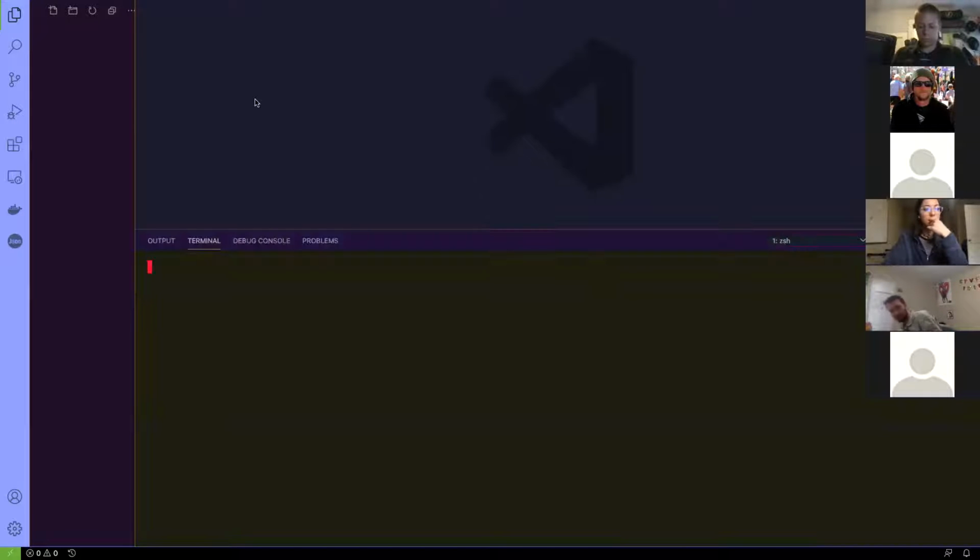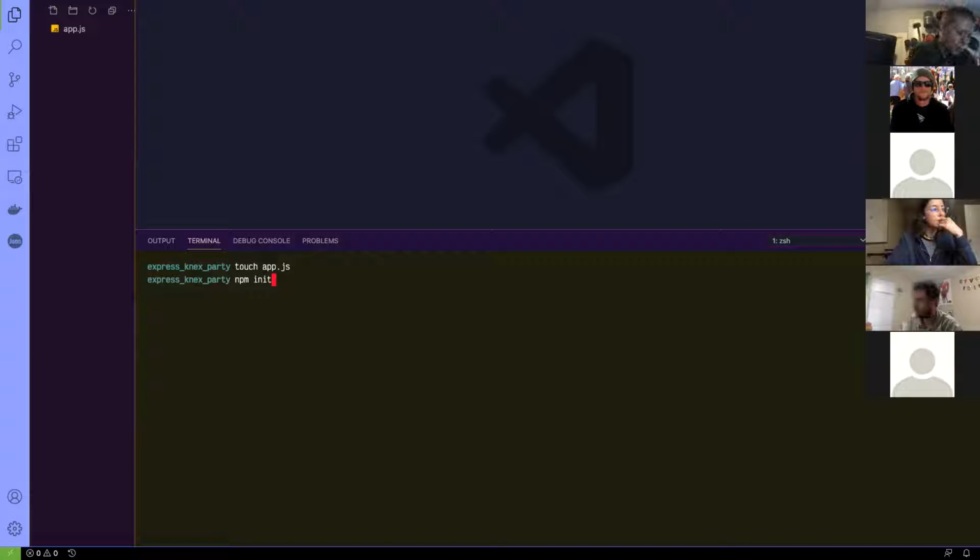Oh, I was not doing the right shortcut. I was like, why isn't this working? Because I was using the wrong shortcut. So we're going to go ahead. We're going to create an app.js. I think that's probably all we need right now. I just want to see something in there. And then we're going to also do an npm init.